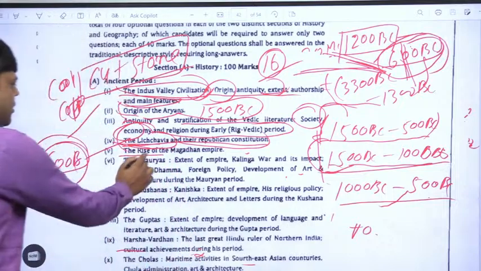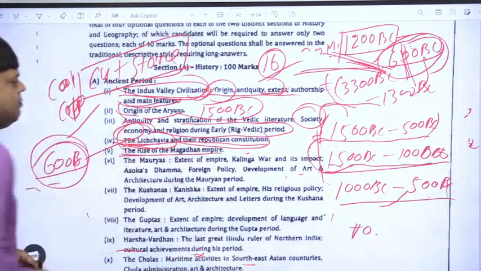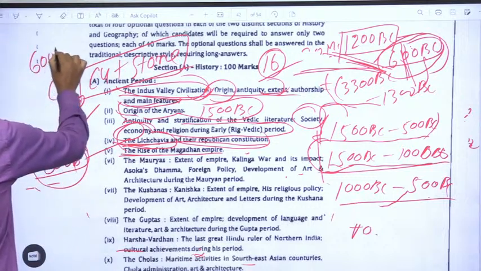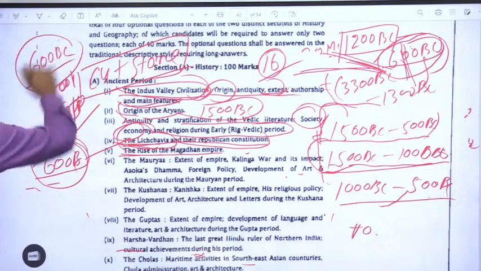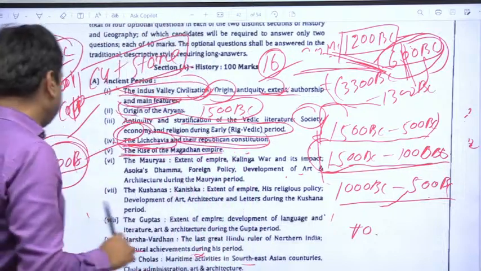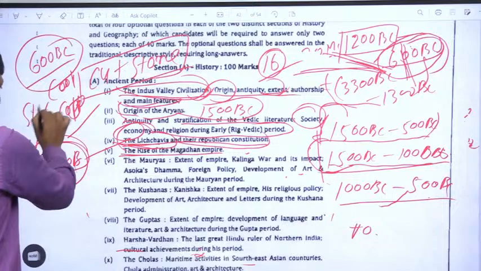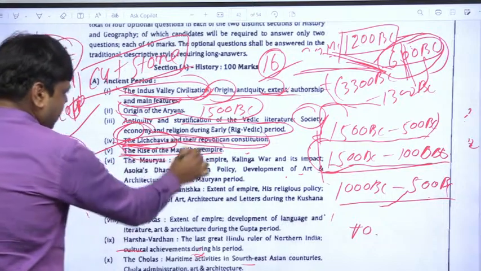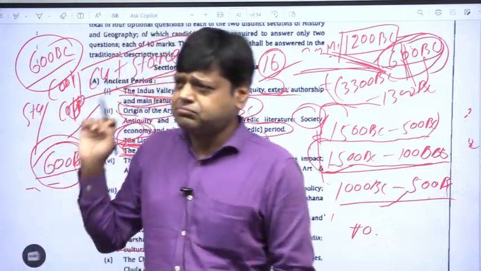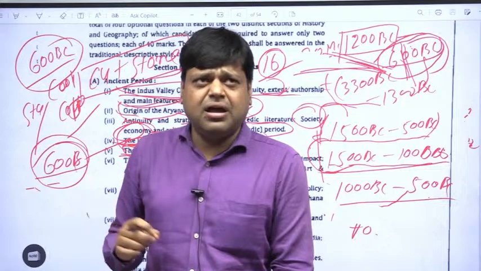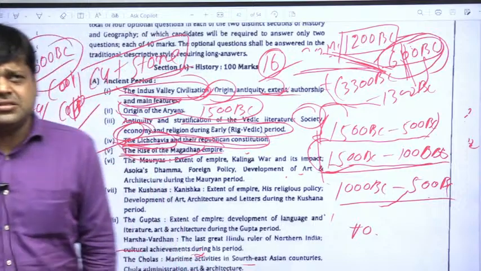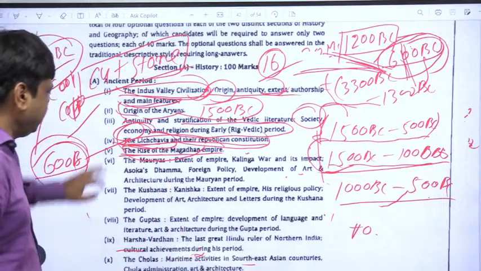Okay. Now come to the rise of the Magadha Empire. You know the Magadha Empire? Yes. This was the timeline, 600 BC. I have already told you that iron was being used on a large scale. So what happened? Large states developed, and Magadha also developed. You know where Magadha is? Magadha constitutes Rajgir, Patna, and some other nearby regions. Okay. And there were many dynasties in Magadha. We'll learn about that in our further classes.